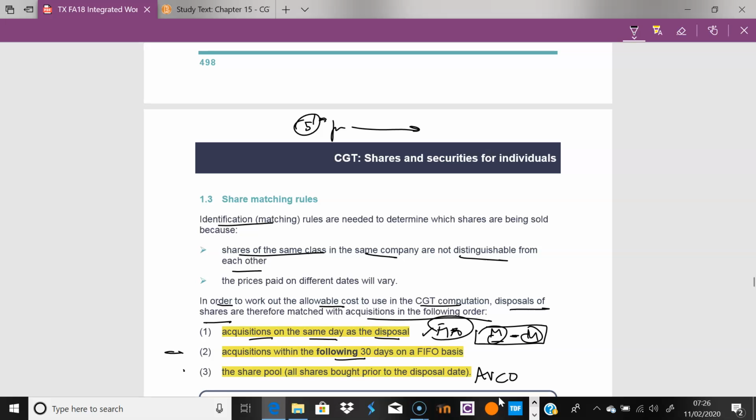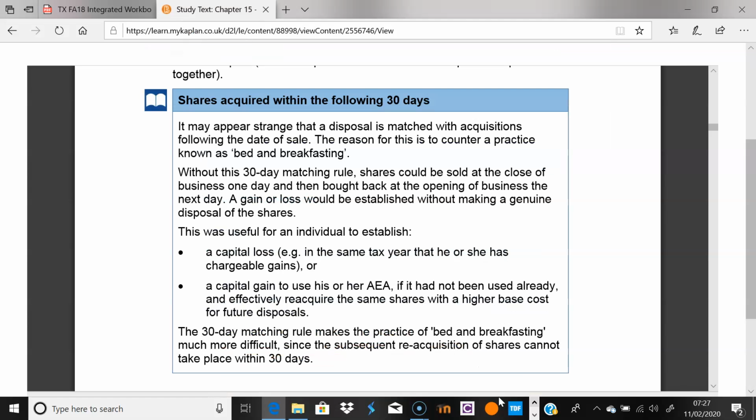And let me explain what's going on here. I'll just go back to this bit here. So shares acquired within 30 days. It does seem strange that a disposal is matched with acquisitions following the date of the sale. And this is to counter a practice known as bed and breakfasting. So really, this is people trying to take advantage of their capital gain, or capital allowances, or annual exemption allowances.